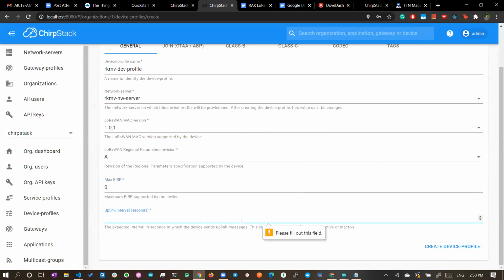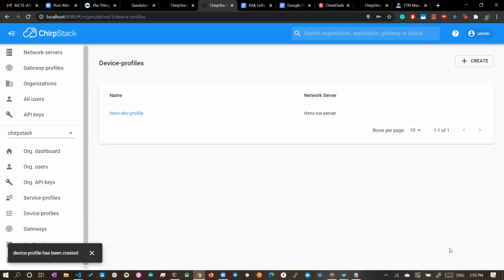Uplink interval in seconds. Let's give 5 seconds. And you have to create the device profiles.